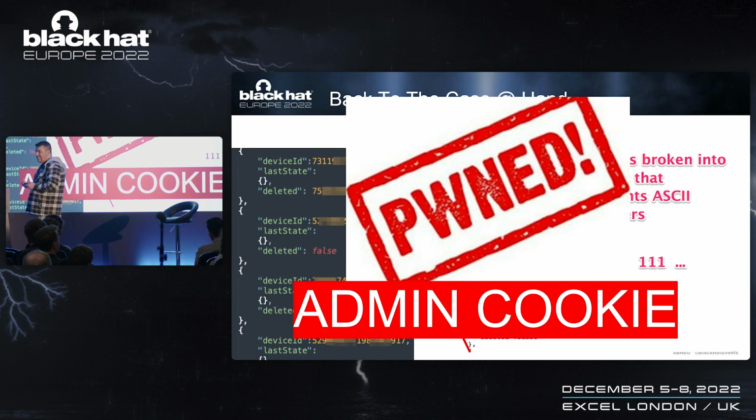Now, let's talk consequences. When we pwned this, we were over the moon. We finally had the ability to control all Cambium devices that are connected to the cloud using this very simple, basically an SQL injection. Using this simple vulnerability, we were able to pwn all the access points that were connected to the cloud. We were able to manage them and perform actions on them.